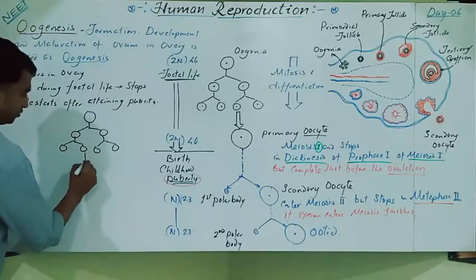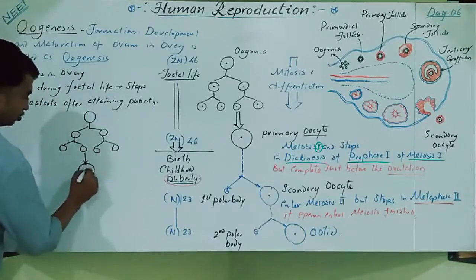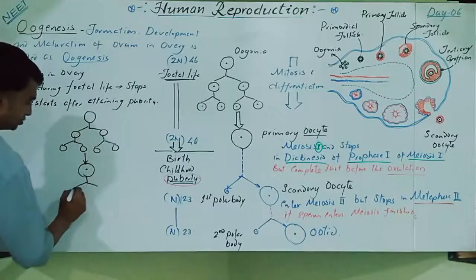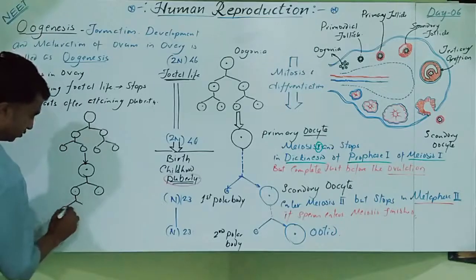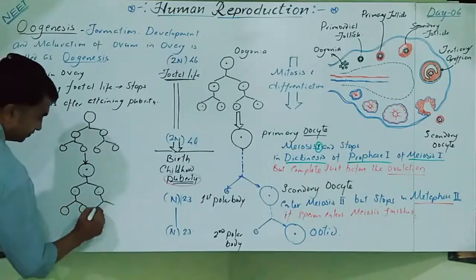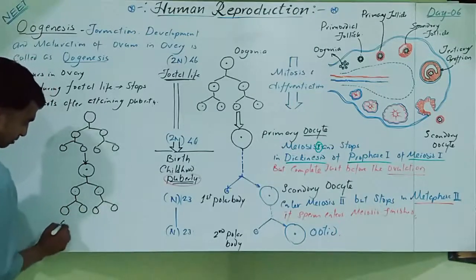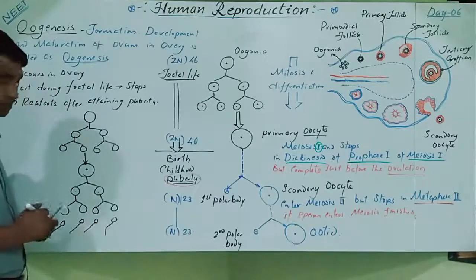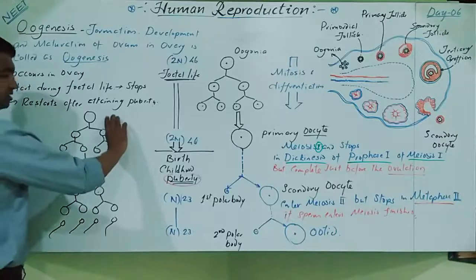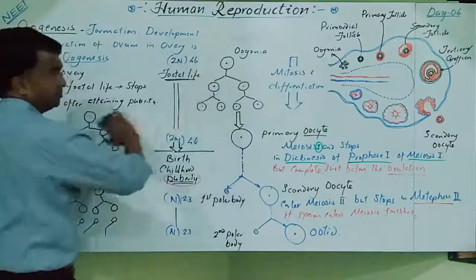Out of that one will undergo growth phase and turn into primary oocyte. Primary oocyte divides into secondary oocyte. Secondary oocyte divides into spermatids. These are haploid ones. Spermatids develop into spermatozoa, like this figure you have drawn here. So the initial phase is the multiplication phase, which is the same here.